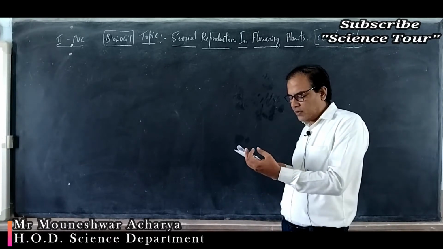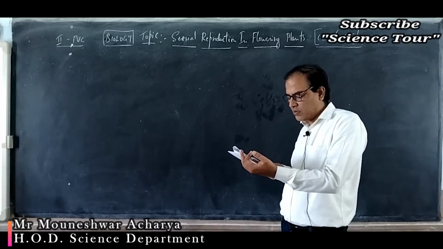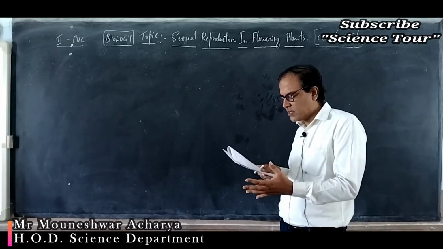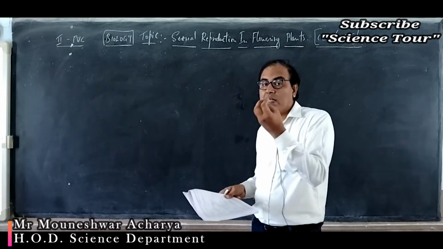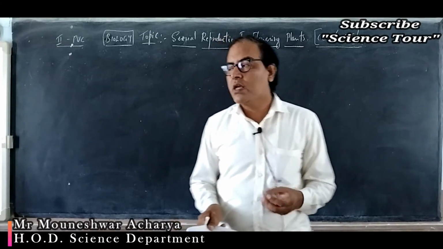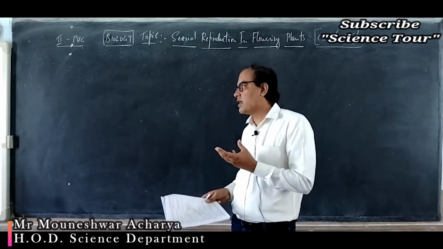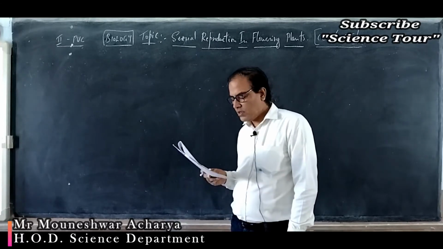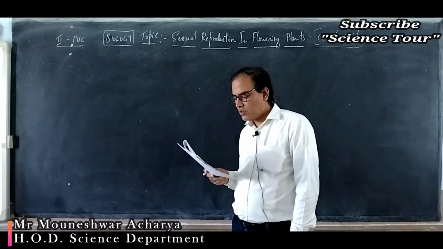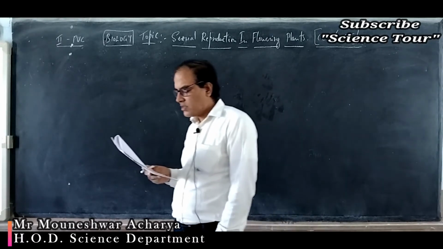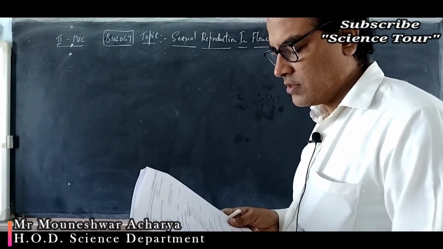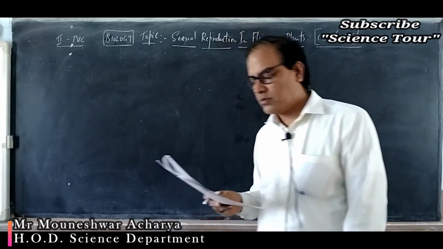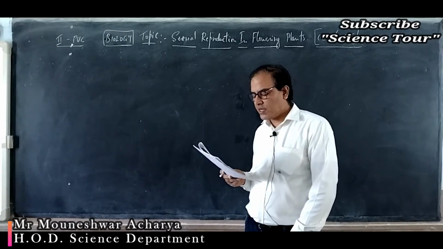Question number 29. Double endosperm is found in coconut. So both cellular as well as nucellar endosperm are present. The coconut water is the free nuclear endosperm, and the white kernel is the cellular endosperm. So cellular as well as nucellar endosperm is seen. Double endosperm is found in coconut.